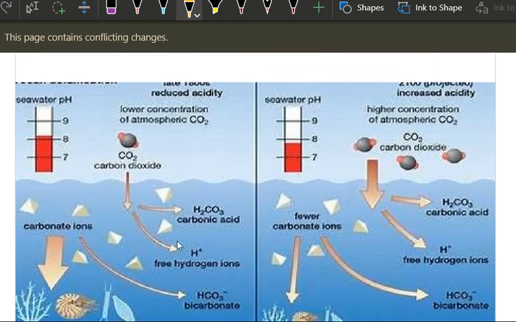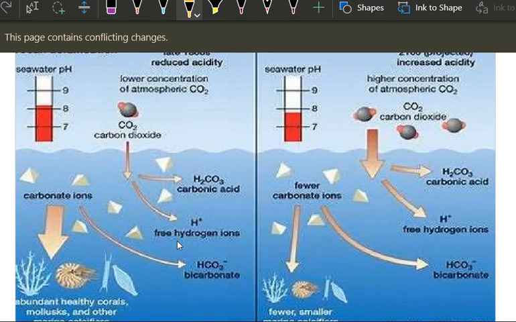Next, this is what happens in ocean acidification. Let us see. This is the normal condition, and this is what the higher emissions of carbon dioxide that we are releasing are doing to the ocean. Actually, to a limit, oceans are a carbon sink, like forests, they take a lot of carbon dioxide.